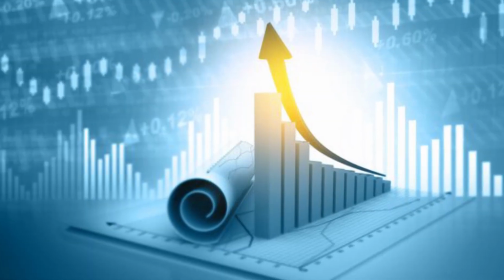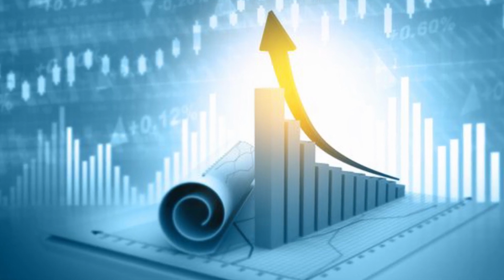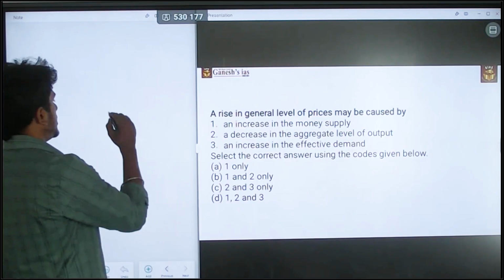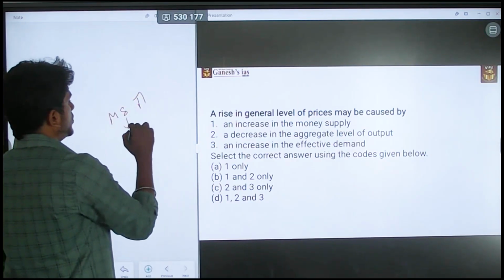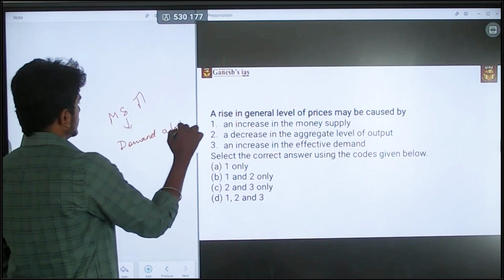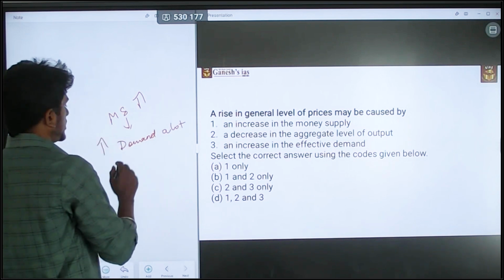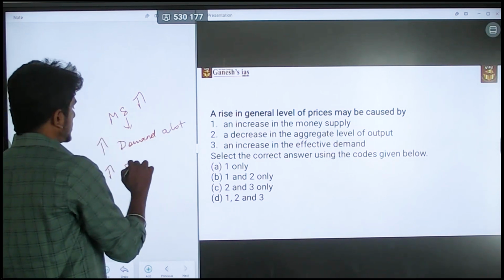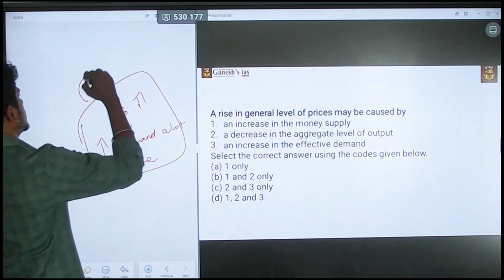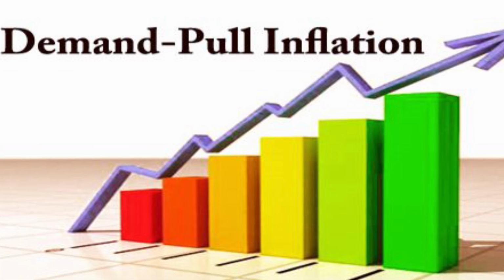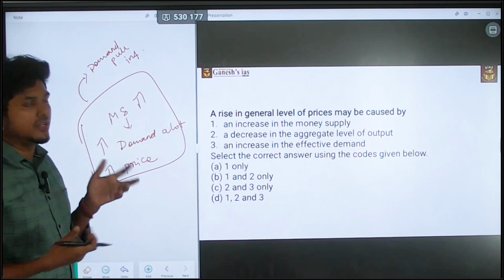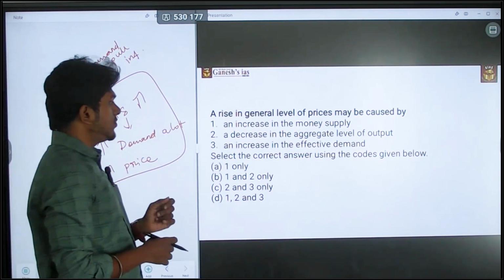The rise in general price level may be caused by, first, increases in the money supply. Obviously, okay. So if there is an increase in the money supply, then you will demand a lot. So if the demand is going to increase, that will lead to an increase in the price. So it is called demand pull inflation. The demand is pulling the inflation. Okay. So first is demand pull inflation.